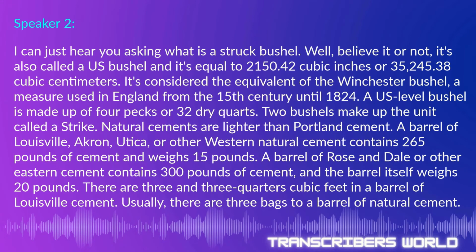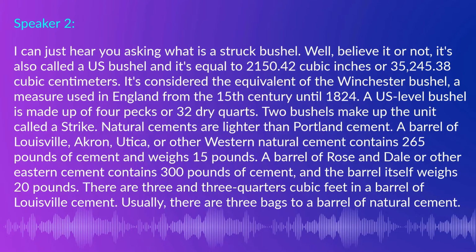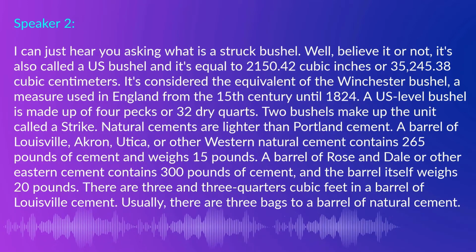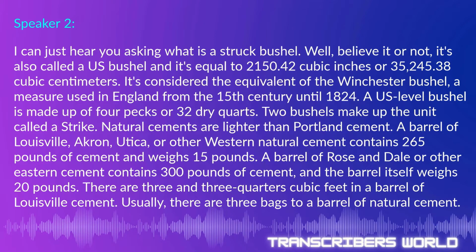I can just hear you asking, what is a struck bushel? Well, believe it or not, it's also called a U.S. bushel, and it's equal to 2,150.42 cubic inches, or 35,245.38 cubic centimeters. It's considered the equivalent of the Winchester bushel, a measure used in England from the 15th century until 1824. A U.S. level bushel is made up of 4 pecks, or 32 dry quarts. 2 bushels make up a unit called a strike.